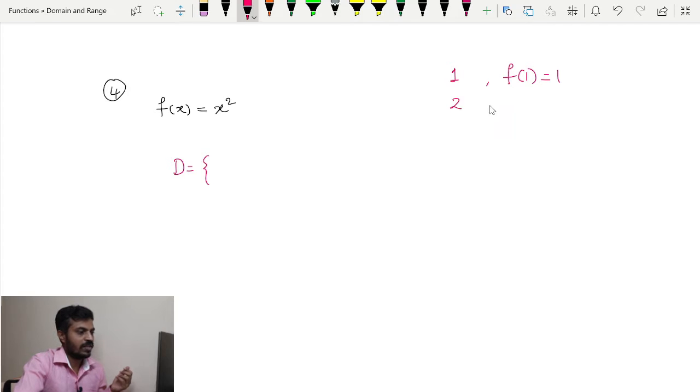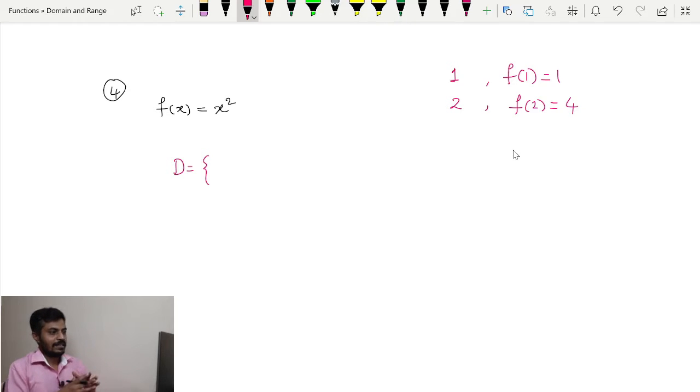So if I give 2 as an input, my output is going to be f of 2, that is 4. So we are interested in such inputs to the function f for which whatever images we get should be well defined, and I believe that this is possible for each and every real number.